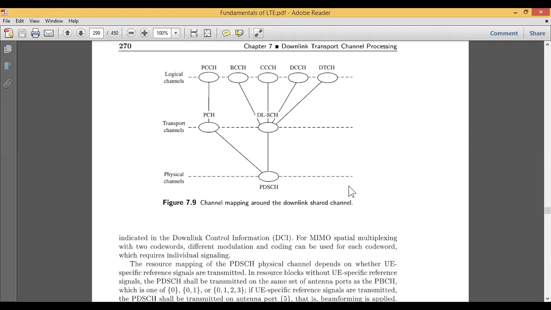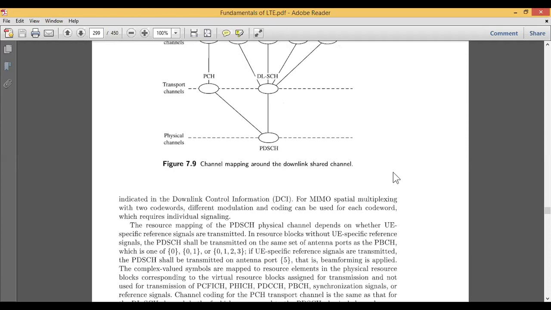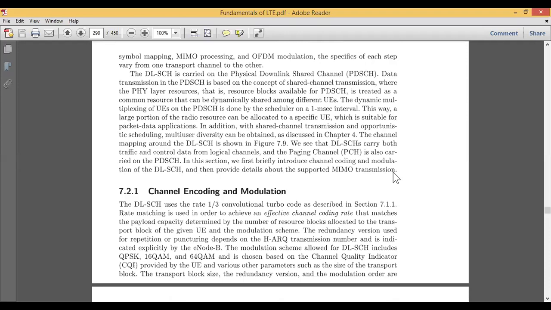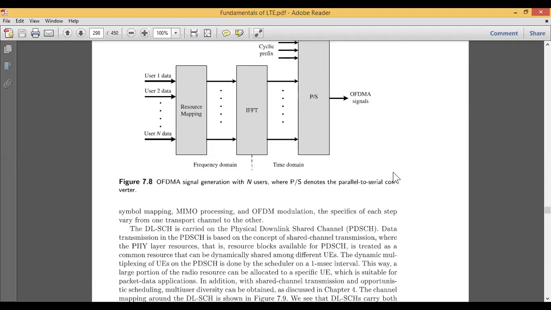Even if channels are mapped to each other or shared with other channels, you will still receive your resource blocks, and resource allocation can be done in a proper manner such that the transmission will never fail. This is how the modulation scheme and encoding can be done.